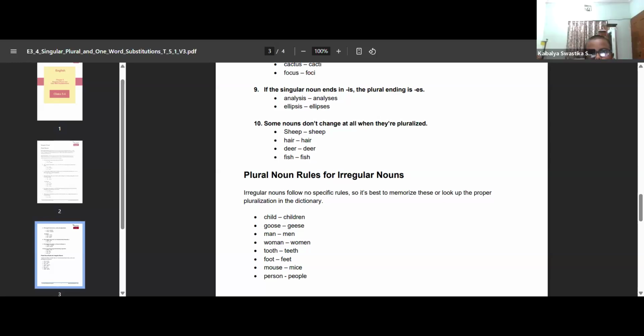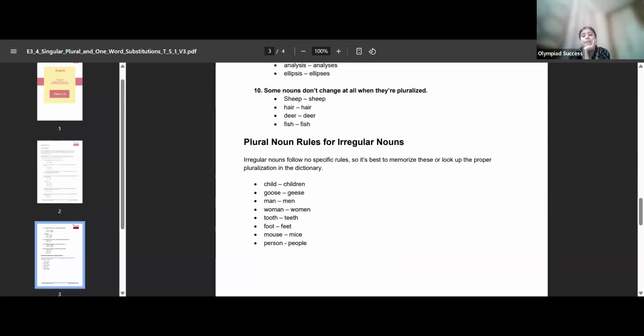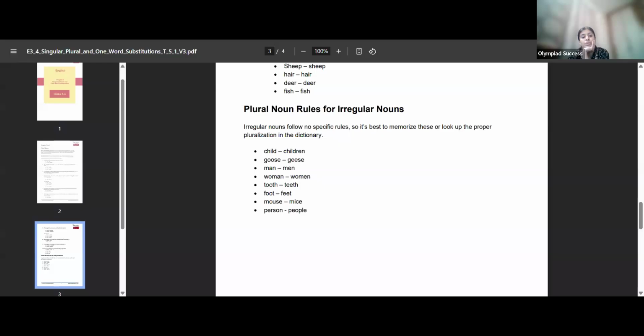In your chat box. Please, Kaibalya, don't waste time. Quickly read plural noun rules for irregular nouns. We've already done this. It is blurred. I am trying to see. I will show slowly. Why can't you see? Okay, when we do the test, you will come to know.